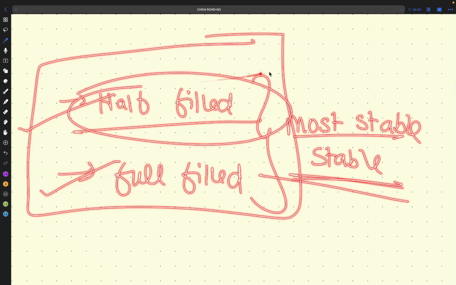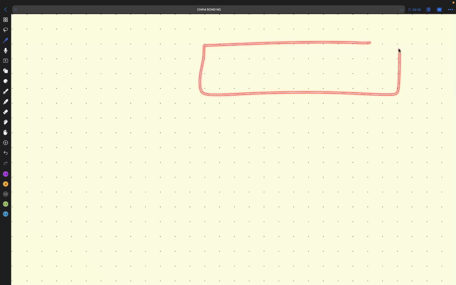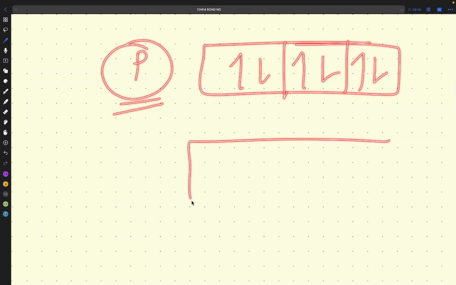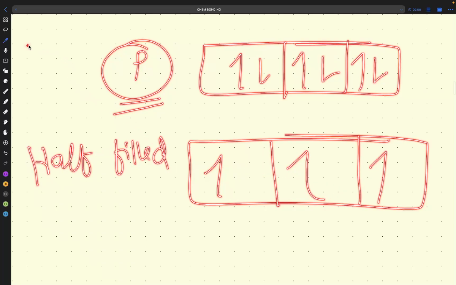What is the meaning of half filled? If we have a p subshell, we know that it accommodates 6 electrons. Make a habit of writing the electrons like this: 1, 2, 3, then you go 4, 5, 6. So here we have 1, 2, 3, 4, 5, 6 in the p subshell. But if you get only 1, 2, 3, this is half filled. This is full filled.